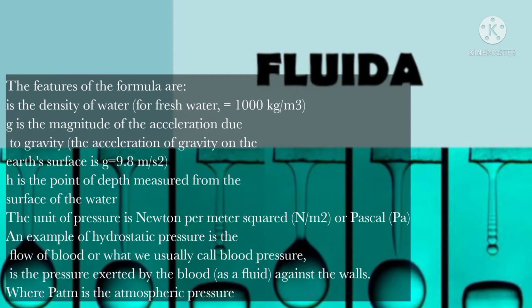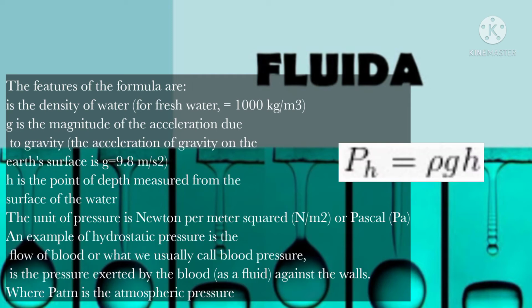The features of the formula: rho is the density of water; for fresh water, rho equals 1000 kilograms per cubic meter. g is the magnitude of the acceleration due to gravity. The acceleration of gravity on the Earth's surface is g equal to 9.8 meters per second squared. h is the point of depth measured from the surface of the water.